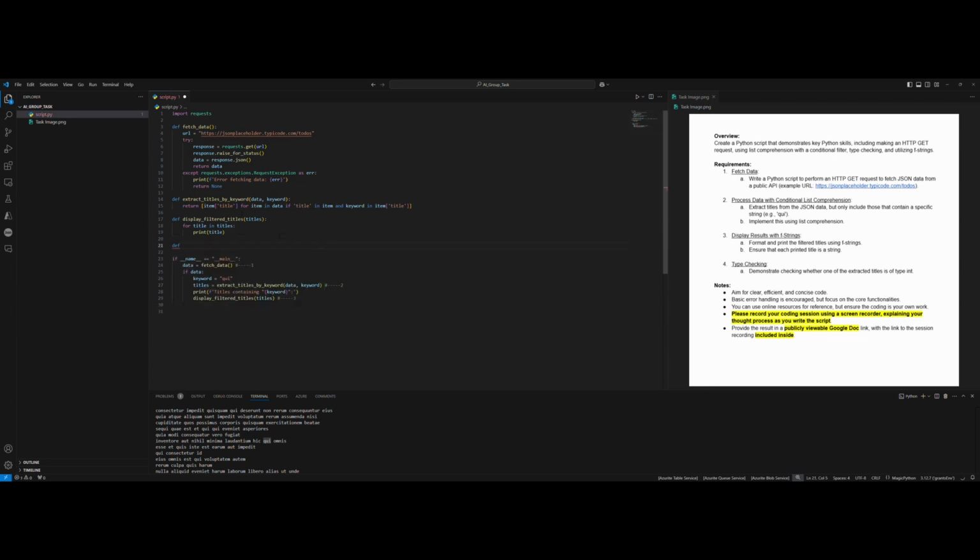So def check titles contain keyword, not check titles type int, I'm going to call it. Let's delete the titles and return all isinstance. Well, I prefer to do it in a for loop so I can print it cleaner. I can print it like the filter titles. Well, I'm taking maybe a lot of time in this code session, but I'm going to finish faster. I just need to use this.